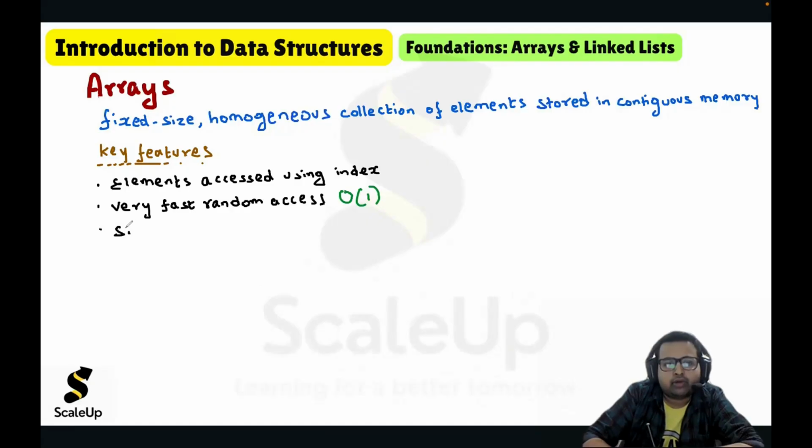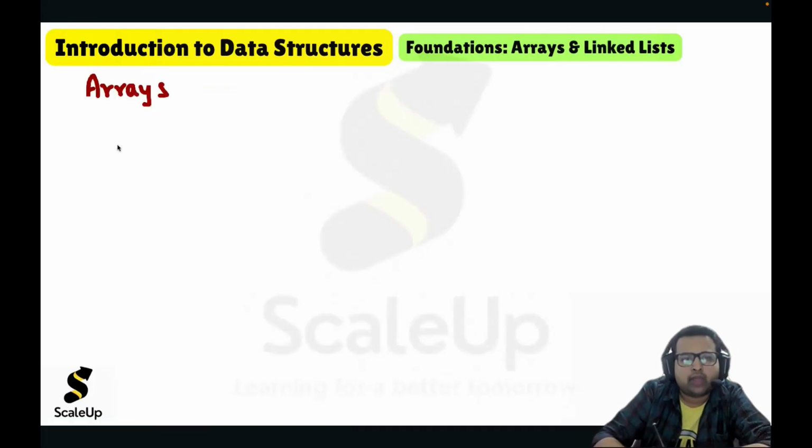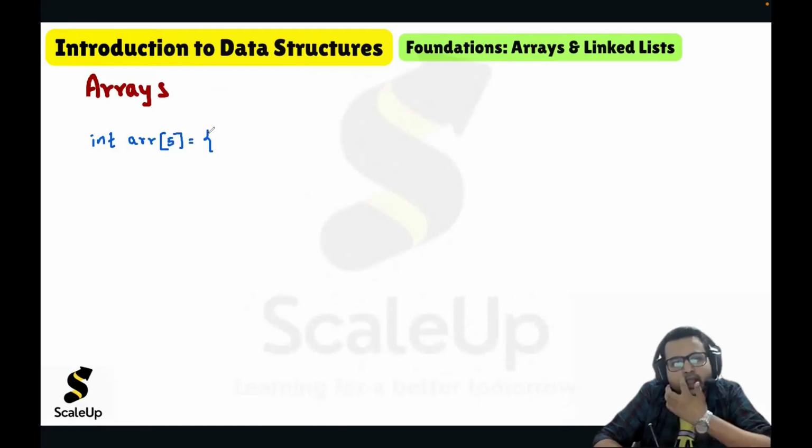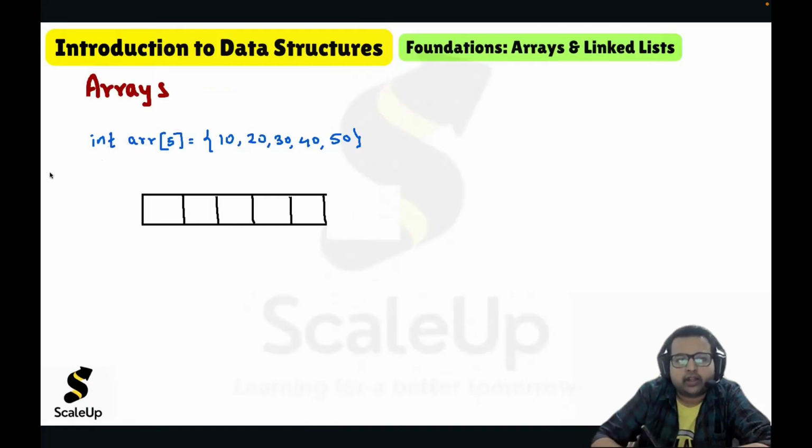So this is a very interesting feature of array, very fast random access we can get. Here the size is fixed. You know how array is defined, like in C programming, int arr, arr is the name of the array. Here we specify the size, and here it means array can store 5 elements, and we are just giving those elements. So array will get created. Indexing will always be from 0, so 0 to 4, and these elements will get stored. So this is how array works.